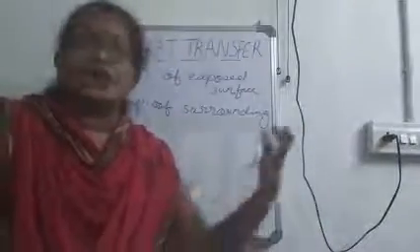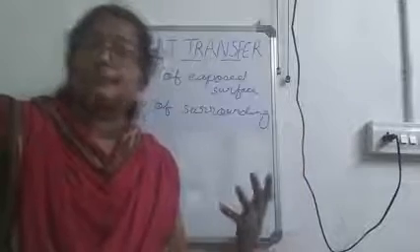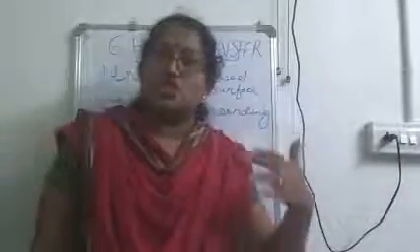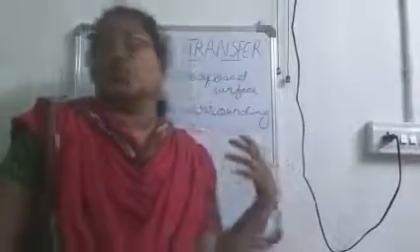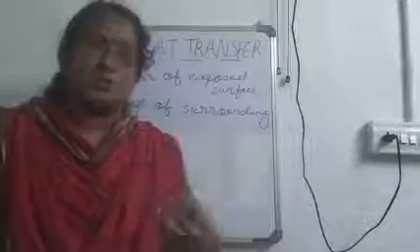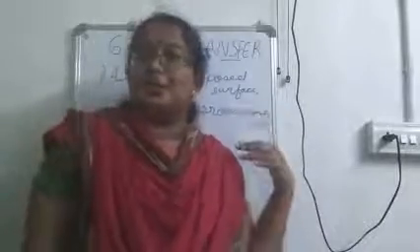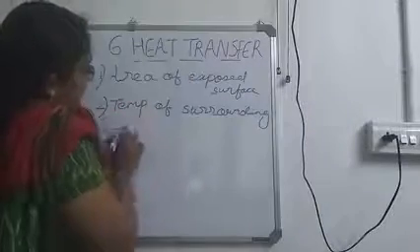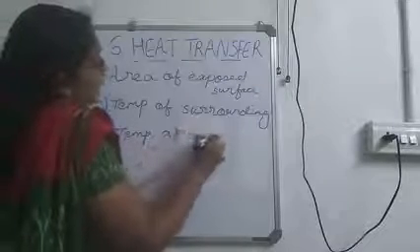Temperature is more, so it gets dried easily than on a normal or a rainy day, isn't it? So if the temperature of the surroundings increases, the rate of evaporation also increases, so our clothes get dried easily. Drying of clothes is a very simple example to explain these things. Now the third one is the temperature of the body itself.